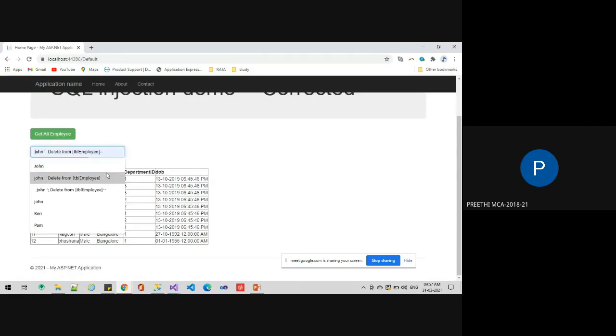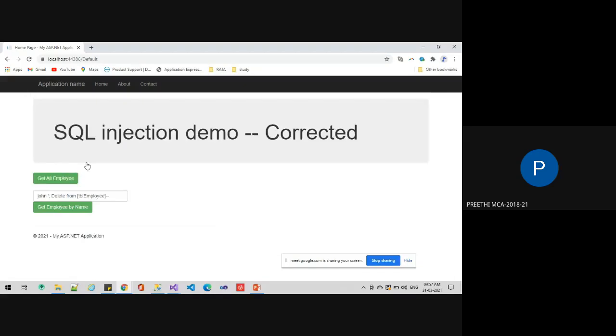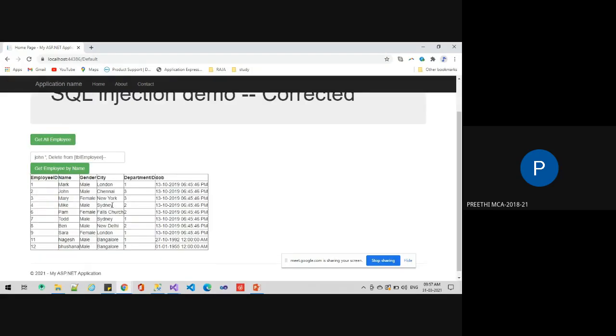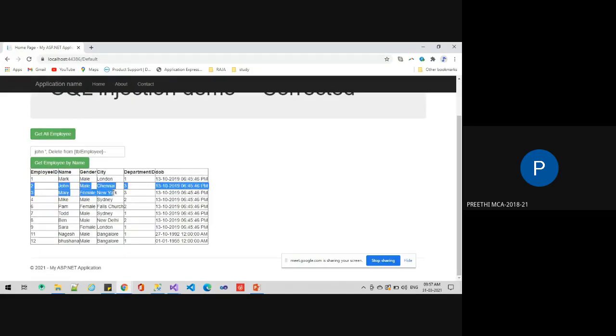When I give the same delete statement, the data won't get deleted. The data will be safe and secure. Using parameterized queries and stored procedures, it will convert the value to a string, so the injection will be avoided.